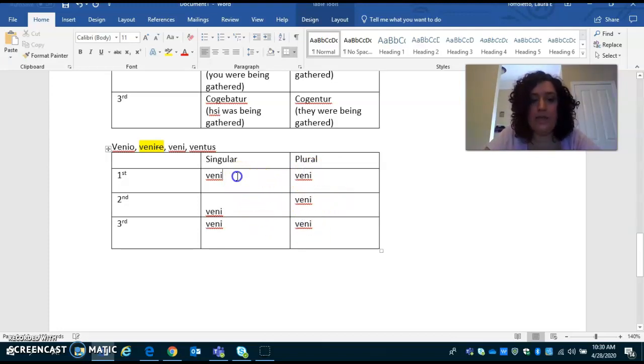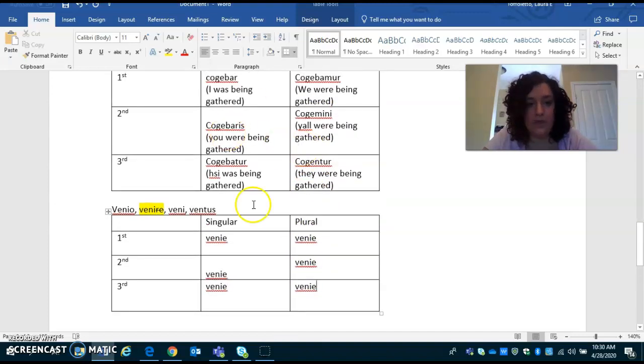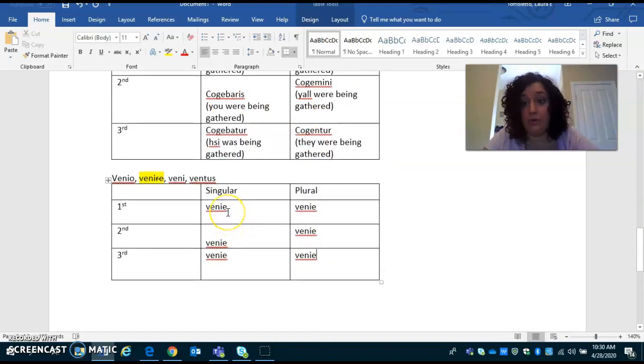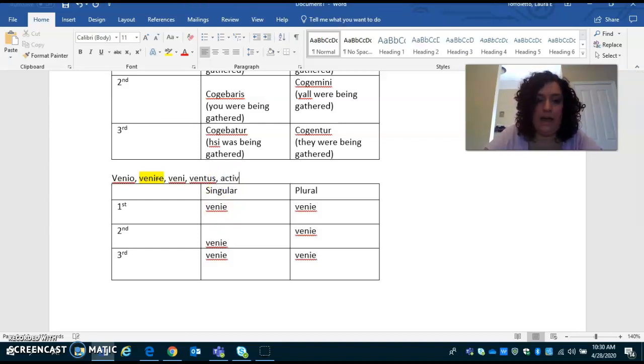However, what's going to happen is we are also going to go ahead and squeeze an E in here, only if it is a fourth. Okay, for third, it stays the E. For fourth, we're going to add one. We're going to squeeze it in, because if we leave it as an I, the Romans kind of have weird feelings about that. So we'll just do this one active.